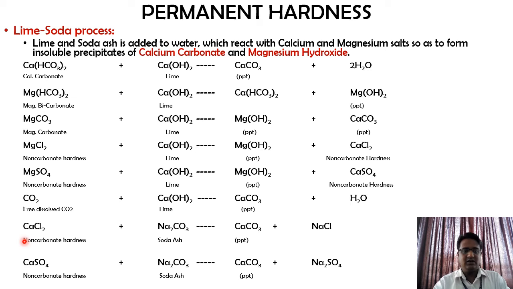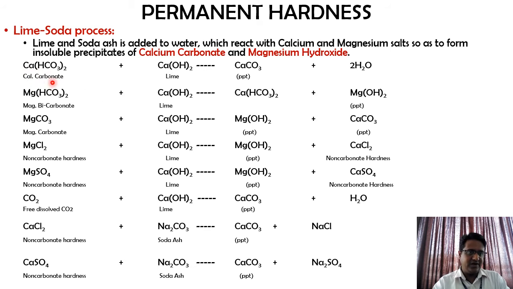Now similarly, calcium chloride will react with soda ash. Sodium carbonate is nothing but the soda ash. It will react to form calcium carbonate and sodium chloride. Similarly, calcium sulfate will react with soda ash, that is sodium carbonate, to form calcium carbonate and sodium sulfate. So if you check out over here, I'll just explain.